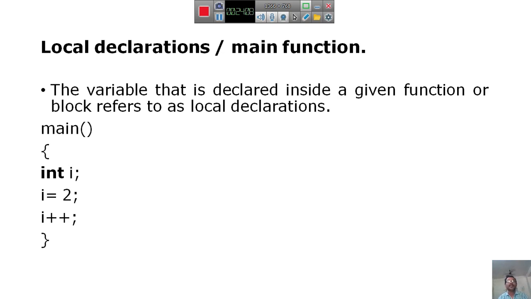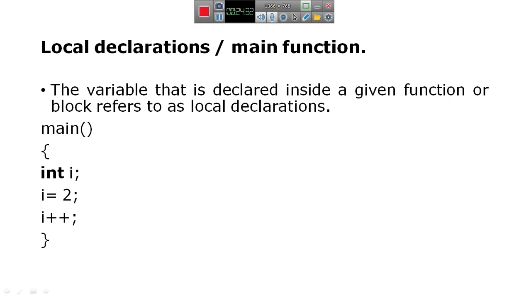It means that the variables which are declared above the main function can be accessible throughout the program, and the variables which are declared inside the main function can be accessible only within that main function.